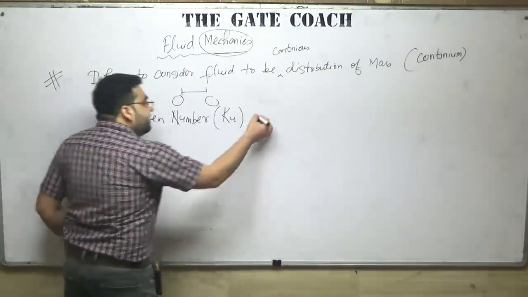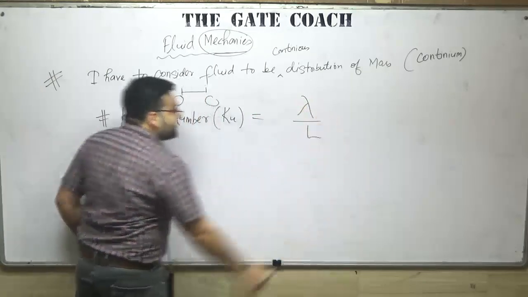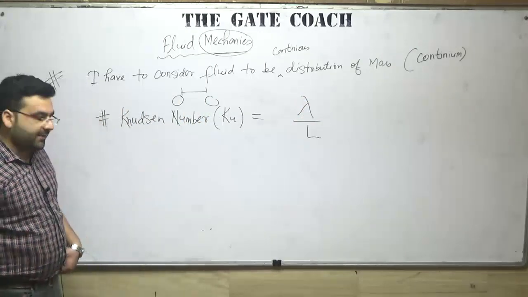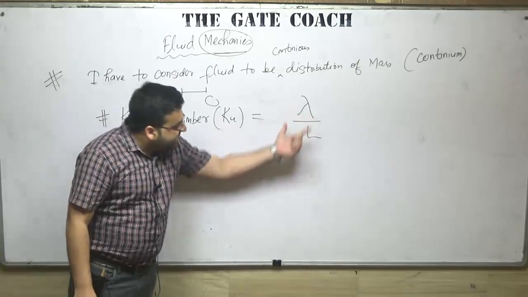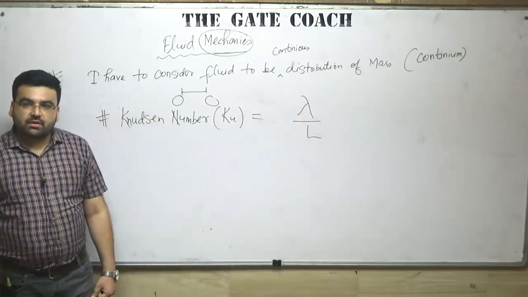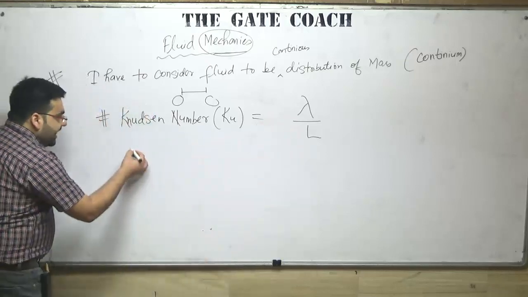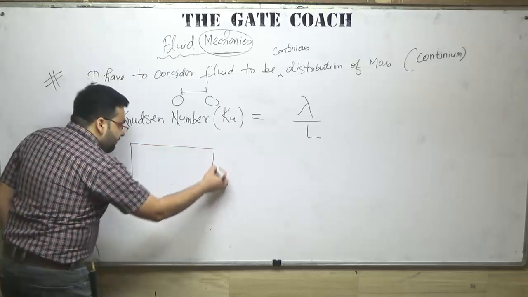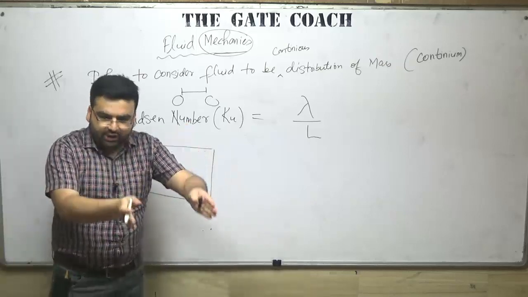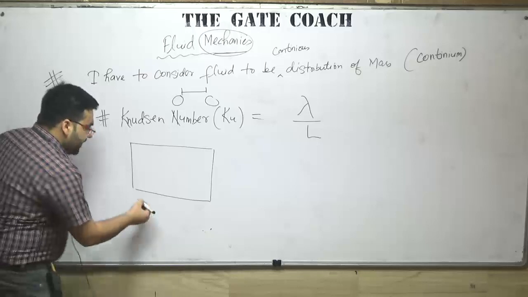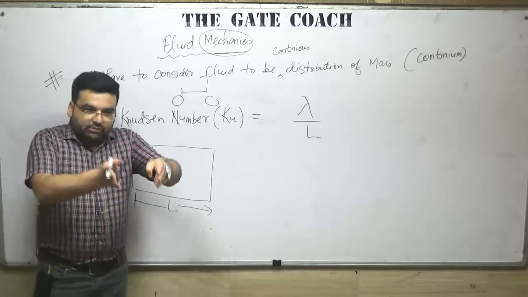So the Knudsen number is given by the mean free path lambda divided by the characteristic length. Don't worry, I will be telling you what is lambda and what is L. Now the question is, what is this lambda and what is this L? For example, let us say some fluid is flowing, and I am considering a particular length in the fluid mass flowing. Let us say this length is L. So whatever the size of the continuum I am considering, that is L.